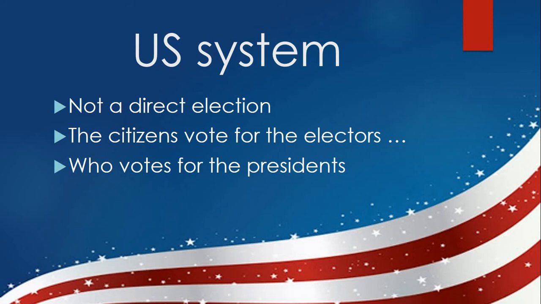But most importantly, these electors commit before being elected to vote for one of the candidates, and they always fulfill their commitment. So in a way, the US presidential electoral system is somewhere in between the direct and indirect process. And now we will see how this process takes place.